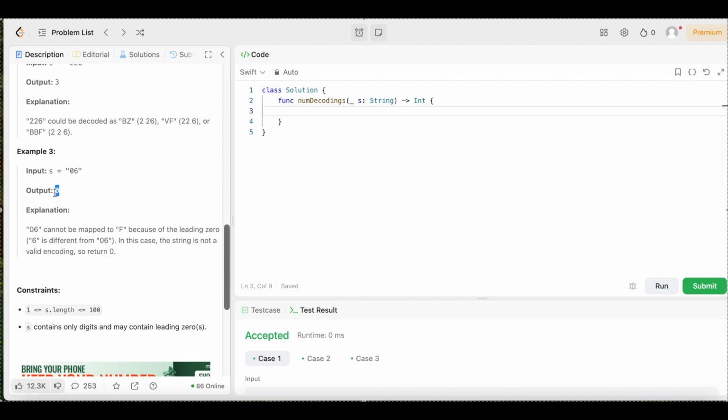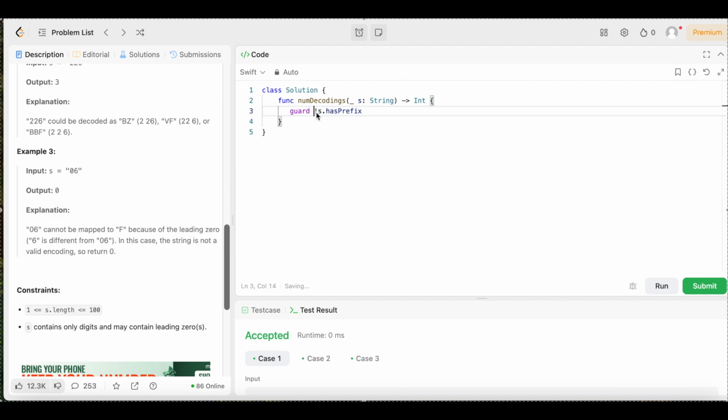Now, the first thing we're going to do is check if the string starts with 0, similar to example 3, because if it does, that means it can't be decoded and we can just return 0. So in order to do that, we're going to say guard exclamation point s.hasPrefix.